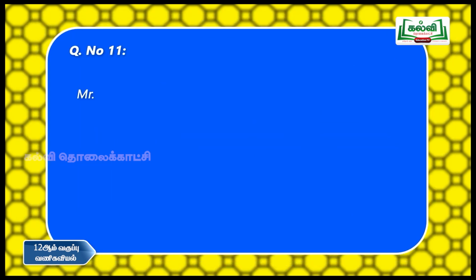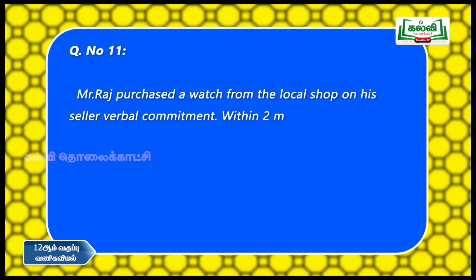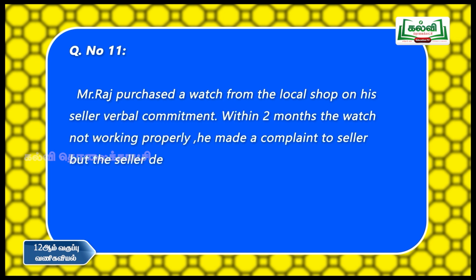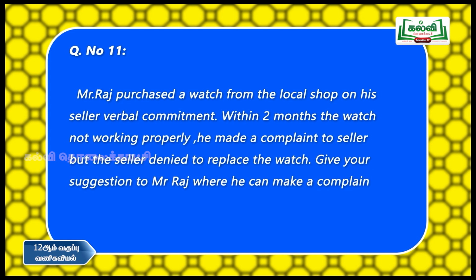Next one, Mr. Raj purchased a watch from the local shop on the seller's verbal commitment. So on the basis of the verbal commitment only, he purchased the product. Within 2 months, the watch was not working properly. He made a complaint to the seller, but the seller denied replacing the watch. Give your suggestion to Mr. Raj on when he can make a complaint.